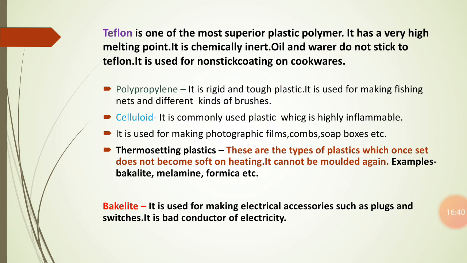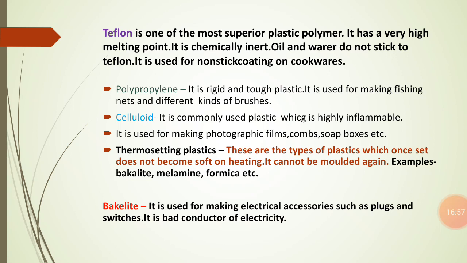Next type of plastic is thermosetting plastic. Now we will know about that. What is thermosetting plastic? These are types of plastics which, once set, cannot be softened by heating and cannot be molded again.